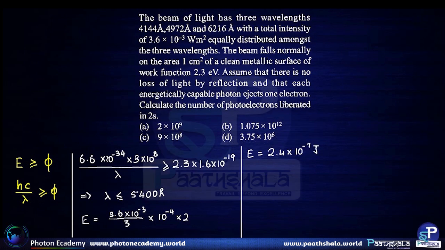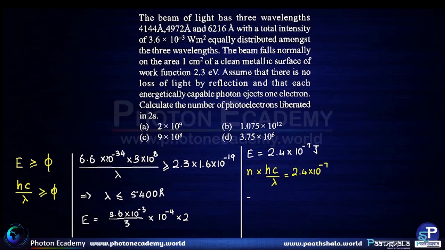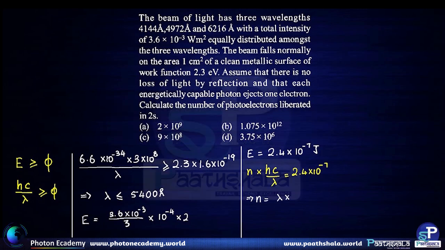Now n photons carry this much energy. N times hc by lambda is equal to 2.4 × 10^-7. So we have n equal to lambda times 2.4 × 10^-7 divided by 6.6 × 10^-34 times 3 × 10^8.